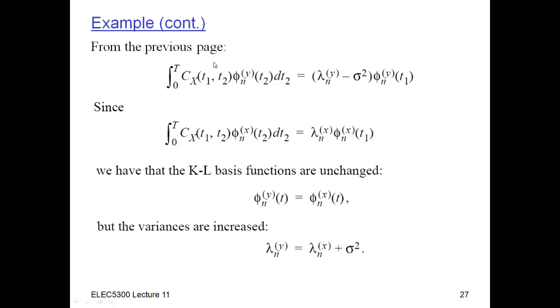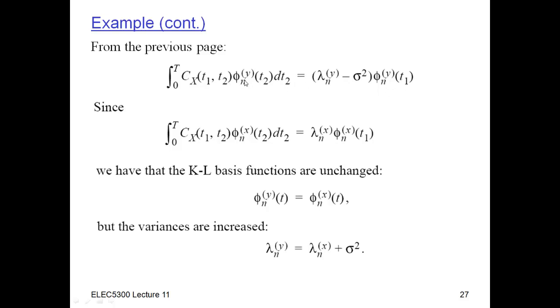And then I'm going to say, well, hey, look, this is just the covariance function of x, right? And so I know that x has a Karhunen-Loève transformation, which is given by this. I've assumed that I've already found these phi sub n's of x, that those are known. I don't know what these are, but I know they satisfy this equation.